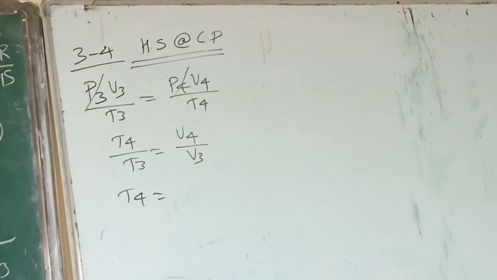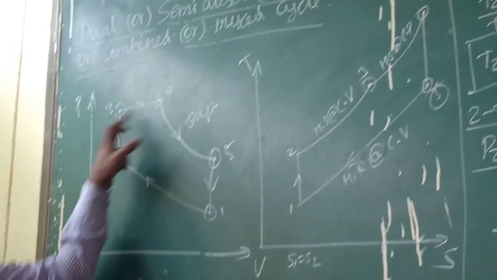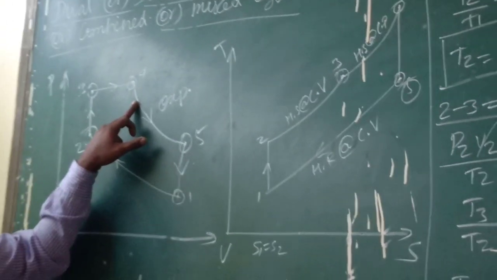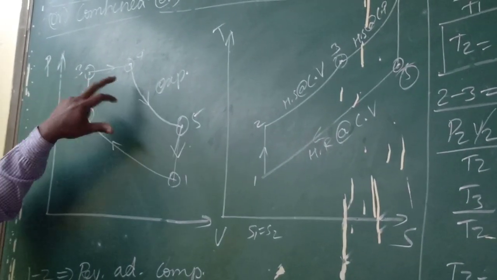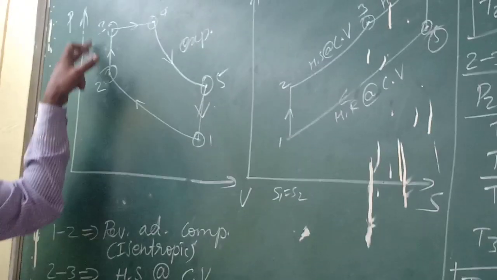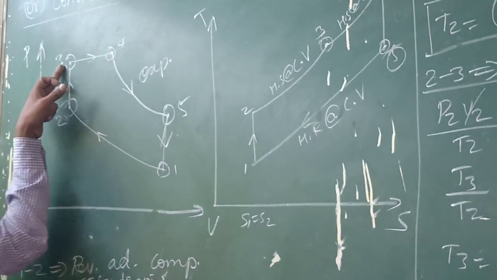During the heat addition, the change in volume is called the cutoff ratio. During the heat addition, the change in pressure is called the pressure ratio, and the change in volume, that ratio is called the cutoff ratio. So V4 by V3 equal to R suffix O.